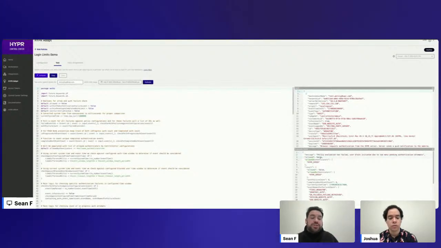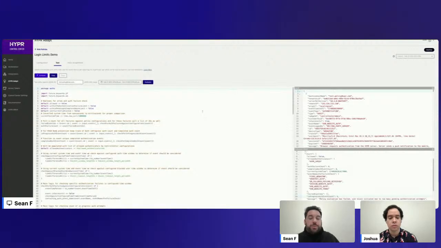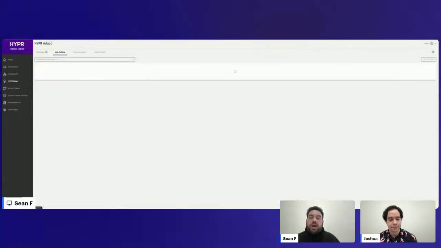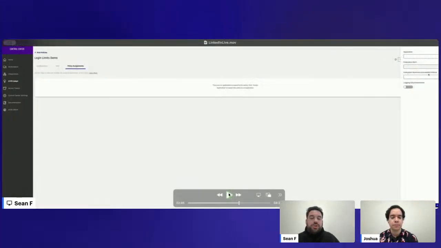For a specific user, a test user, we can see here that the auth failure count is still 0, but the in progress auth event count is 6 now. So that is why the policy is triggering failure. And at this point, this is when a user would be blocked on a login attempt. So for this next part of the video, I'll just pause this really quick.